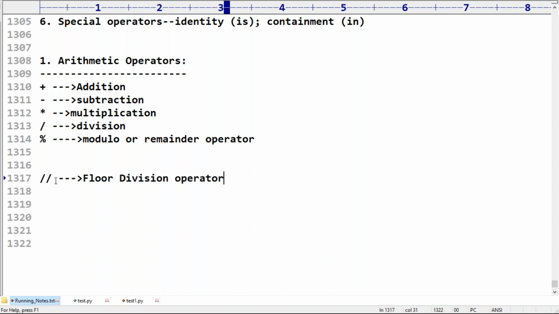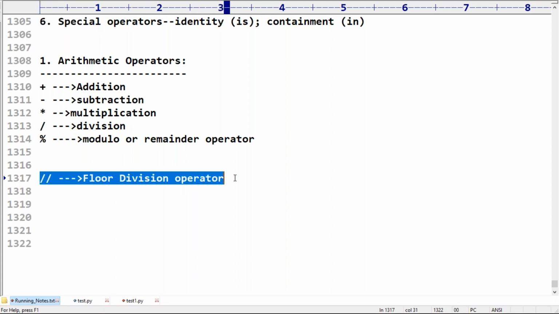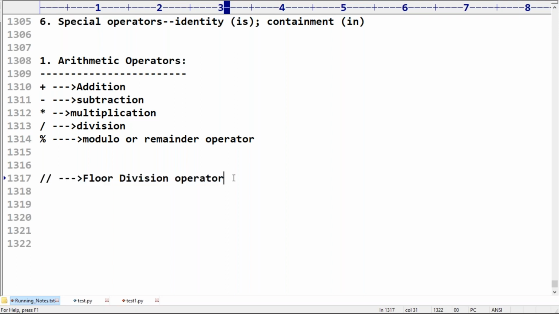What is the difference between normal division and floor division? We will discuss in detail. This is one special operator which came in Python 3.x. Next, star means multiplication.